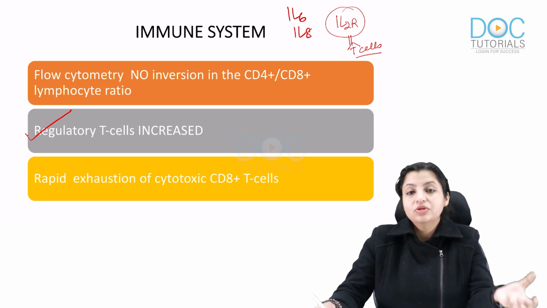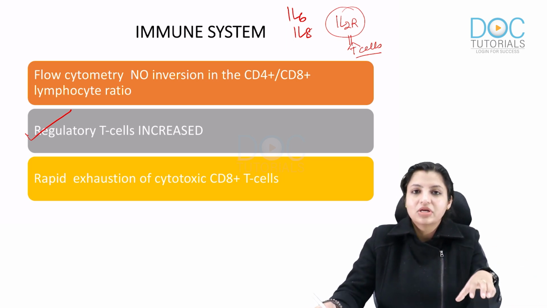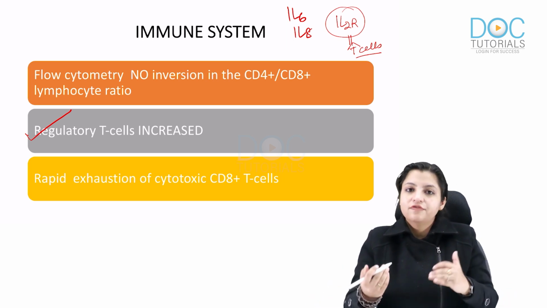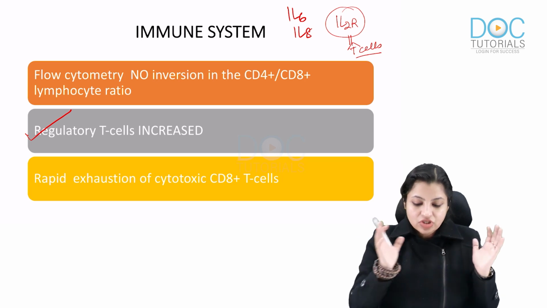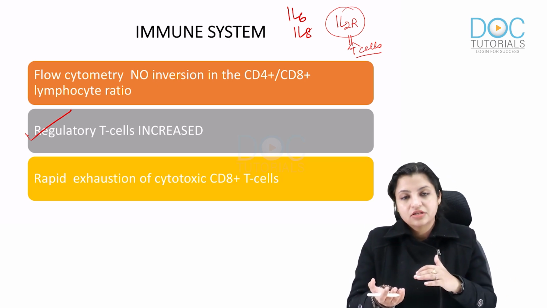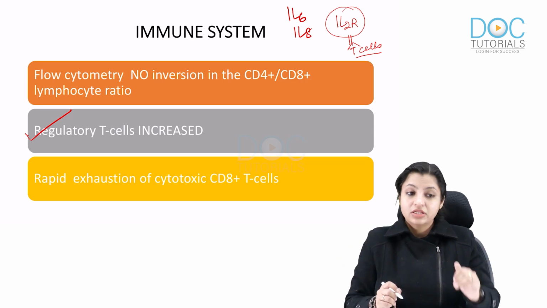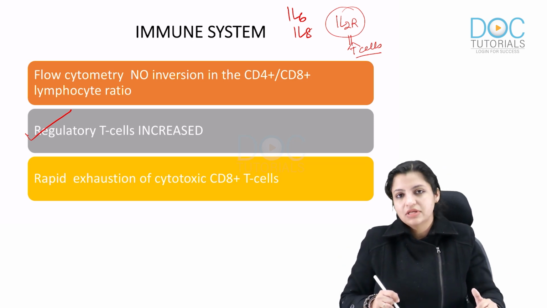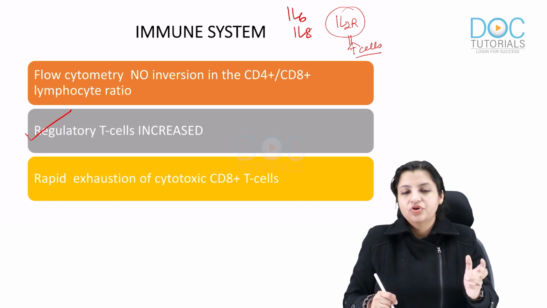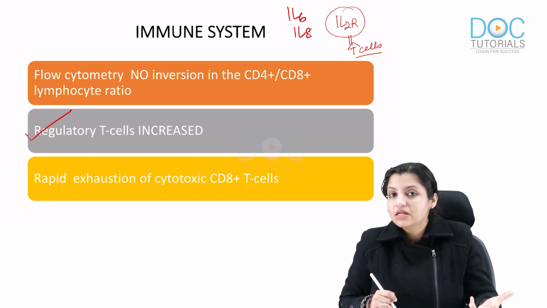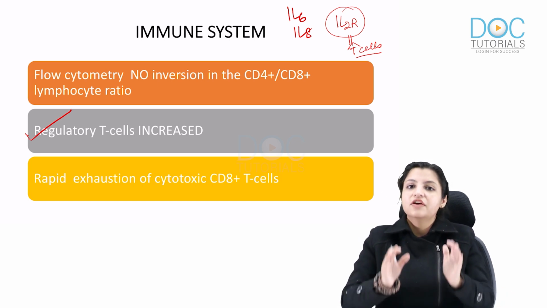Regulatory T cells, everybody knows, suppress the immune system. So they play a bad role for us because regulatory T cells are increased. Your immune system is going to get suppressed. Now there is suppression of lymphocytes. There is no difference between whether CD4 is reduced or CD8 is reduced. There's no inversion in that. So both are reduced. Okay. So there is rapid exhaustion of CD8 cells also. So there's no inversion of 4 or 8, but CD8 cells are rapidly exhausted, and all of you know it is CD8 cells which are important in killing the viruses.